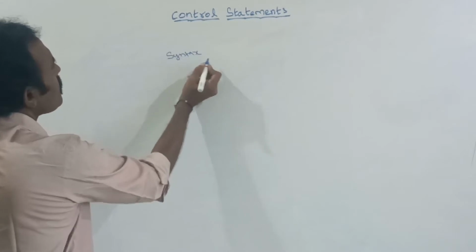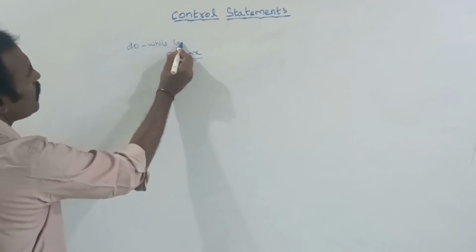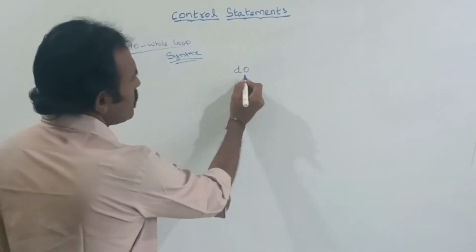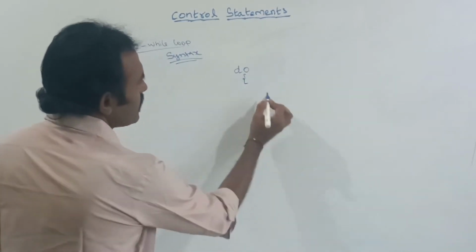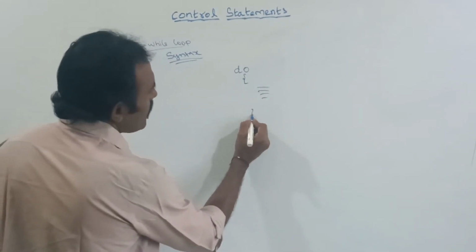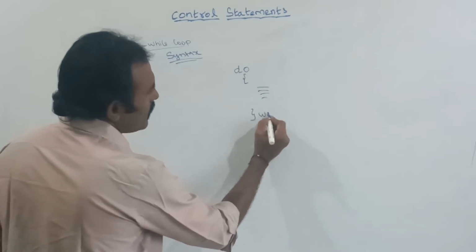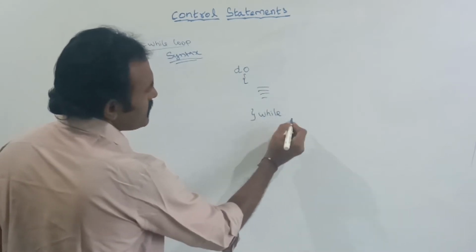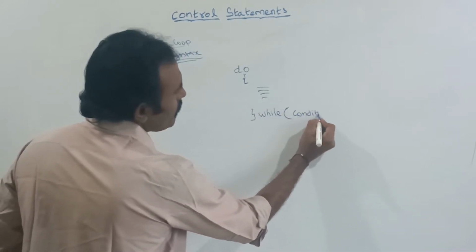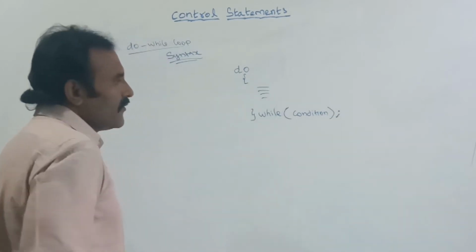syntax of do while loop. At first, you should give the keyword do and open brace. Here the set of statements or a statement. After you complete this brace, at the end of the loop, we should use the condition, while condition. Without forgetting, you should put a semicolon for do while loop.